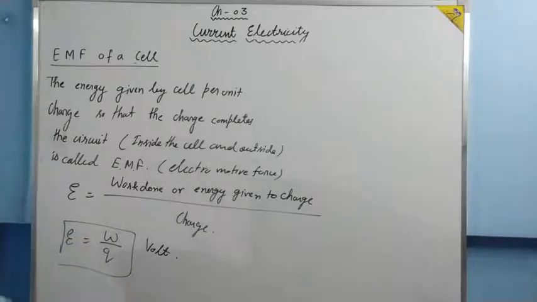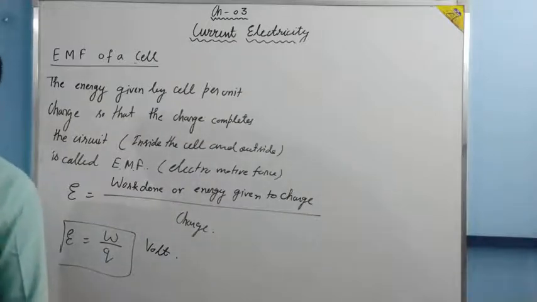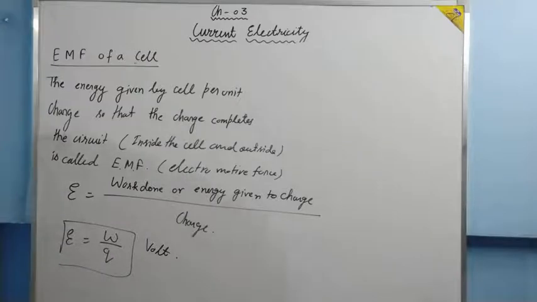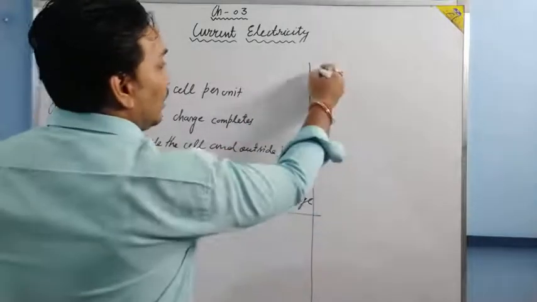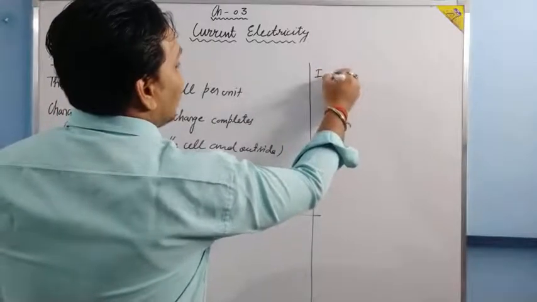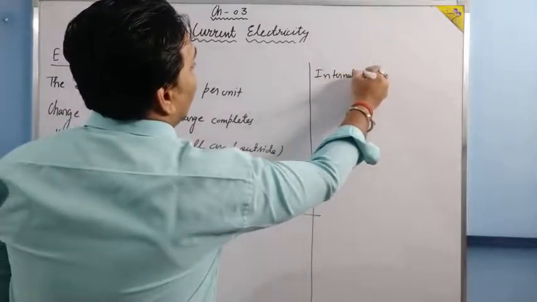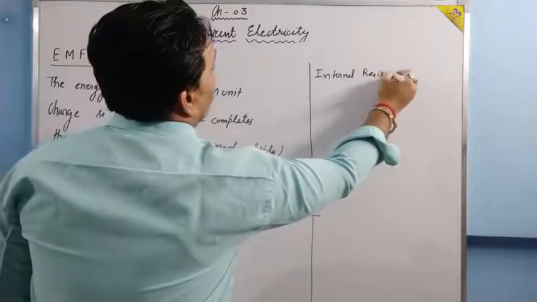Whatever energy the charge gets inside the cell, it expends outside. That very energy which is given to the charge so that it can go through the complete circuit is called the EMF of the cell. E is equal to W upon Q, and its unit is volt. Now while moving inside the cell, the charge encounters resistance, called internal resistance.